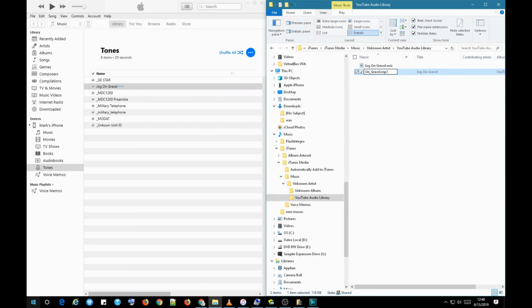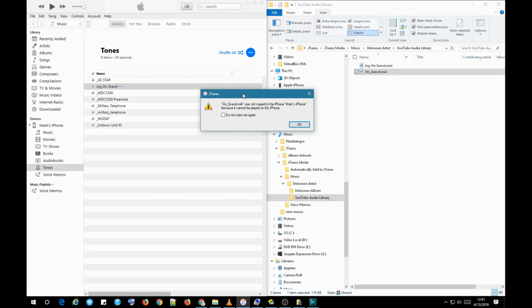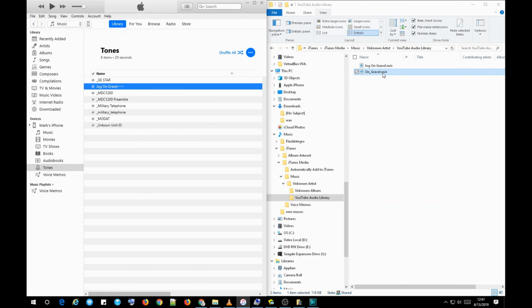Everyone else said just highlight it and change your MP3 to M4R, and then you're supposed to be able to drag and drop. And that's the problem that I was having. It was not copied because it cannot be played on the phone, because MP3 is not the proper format for the ringtone. It has to be the AAC format.